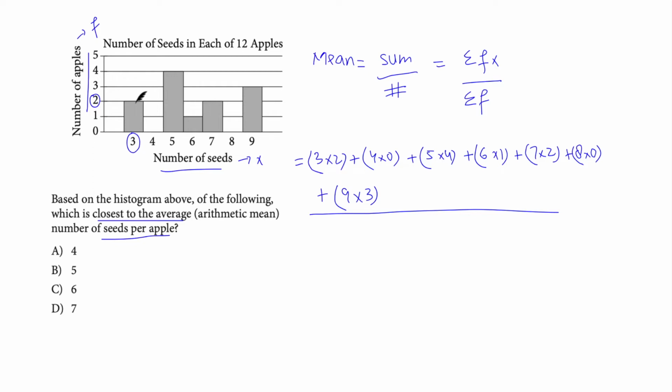So you add these up. You look at the heights and add up all the heights. So we have got 2, we have got 4. So 2 plus 4 is 6, then 1, 7, 7 plus 2 is 9, 9 plus 3 is 12. That's your answer. Do the calculation, do the math, you will get 73 divided by 12, which is 6.08. And the closest match is 6. The question also states which is the closest to the average number of seeds per apple.